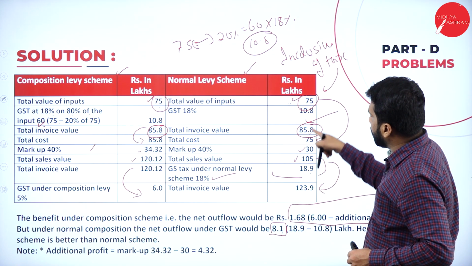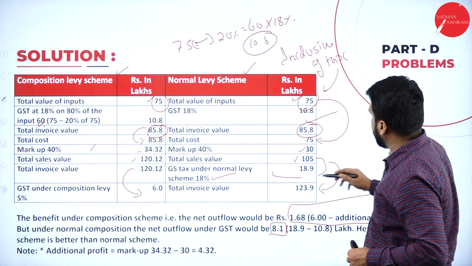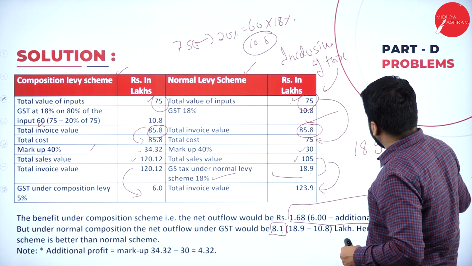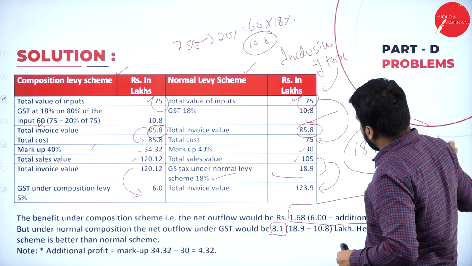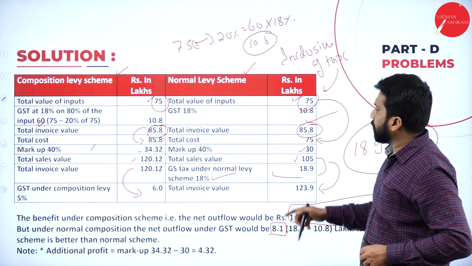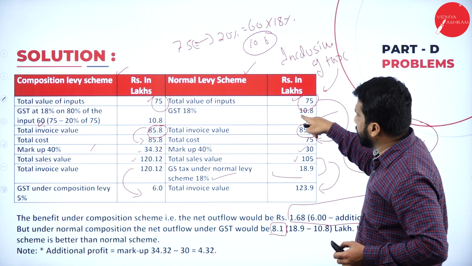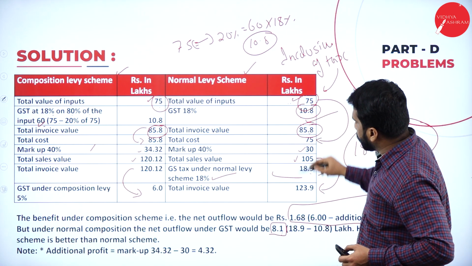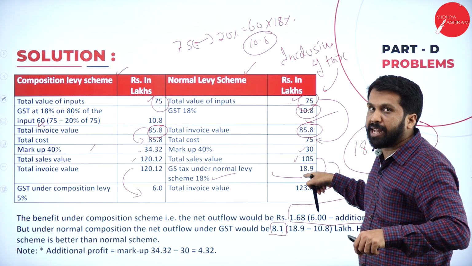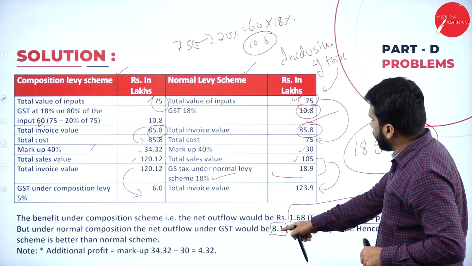18.9. So, how much you saved? 10.8. 18.9 minus 10.8, you got 8.1. Because under the normal levy scheme, whatever tax was paid earlier has to be deducted from the actual tax. So your answer will be 8.1.